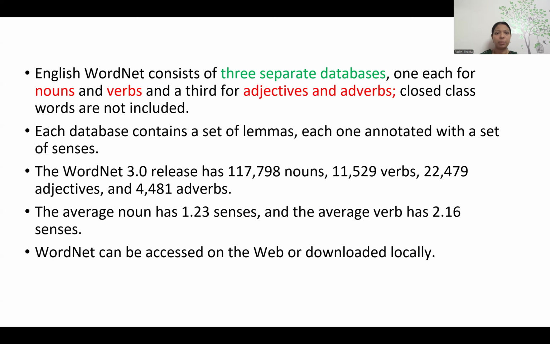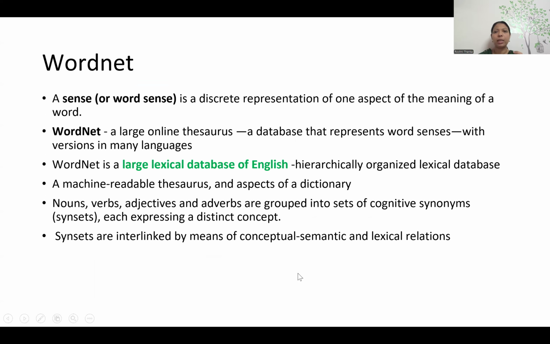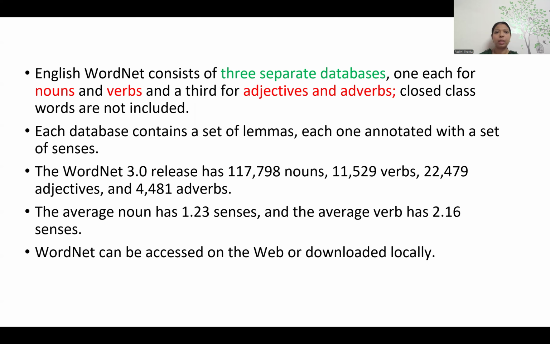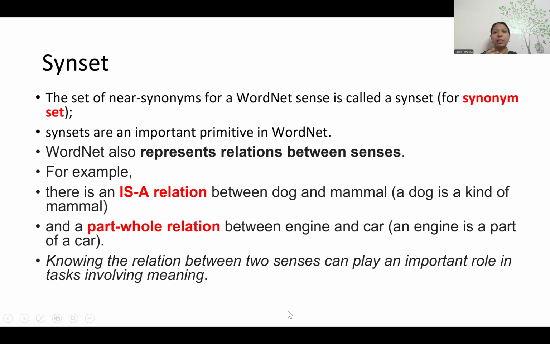What is SynNet? It's a relationship or interlink for the words. So the conceptual, semantic, or meaningful relationship for words, we call it SynNet. The relationship can be an is-a relationship, or it can be a part-whole relationship. As we already discussed, dog is a kind of animal, so there is a relationship. Engine is part of a car, so it's a part-whole relationship. So this is all about lexical semantics.